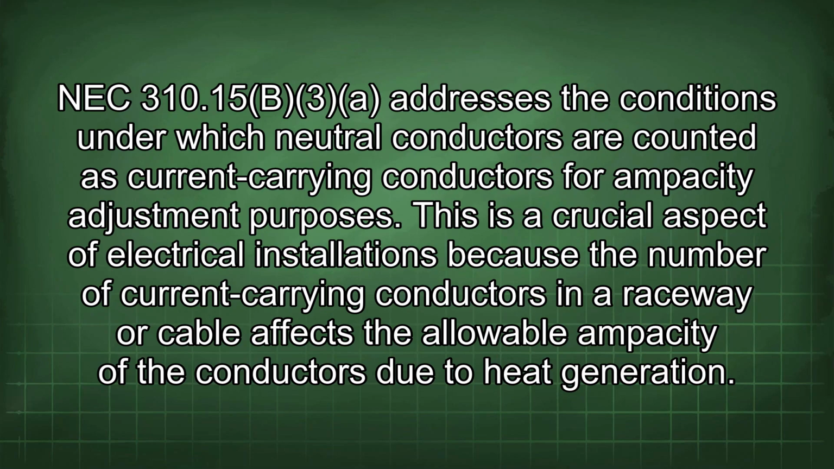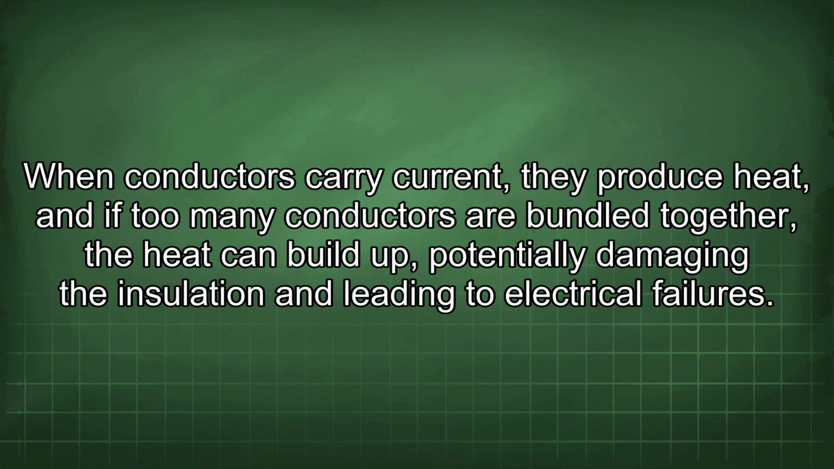NEC 310.15(B)(3) addresses the conditions under which neutral conductors are counted as current-carrying conductors for ampacity adjustment purposes. This is a crucial aspect of electrical installations because the number of current-carrying conductors in a raceway or cable affects the allowable ampacity of the conductors due to heat generation. When conductors carry current, they produce heat, and if too many conductors are bundled together, the heat can build up, potentially damaging the insulation and leading to electrical failures.